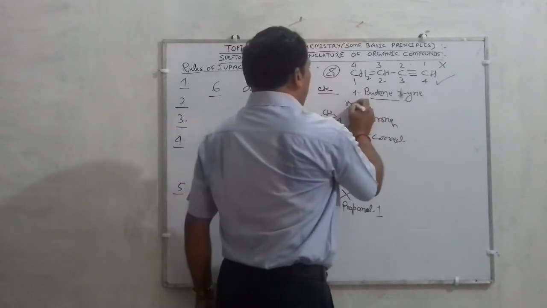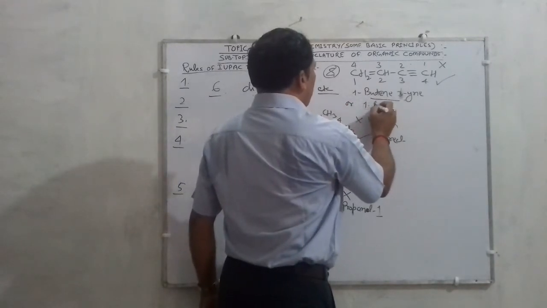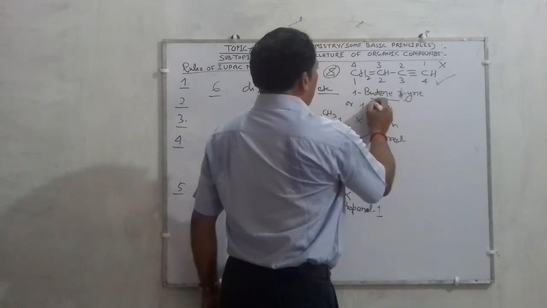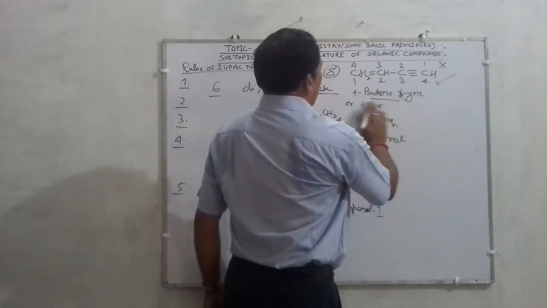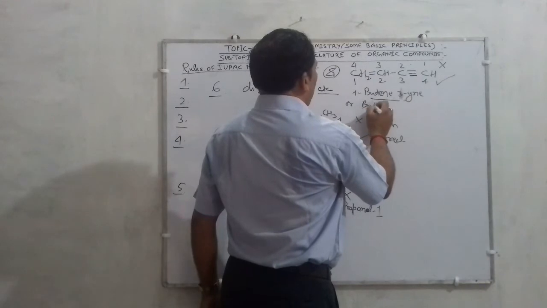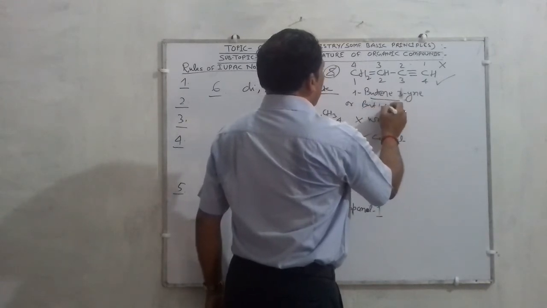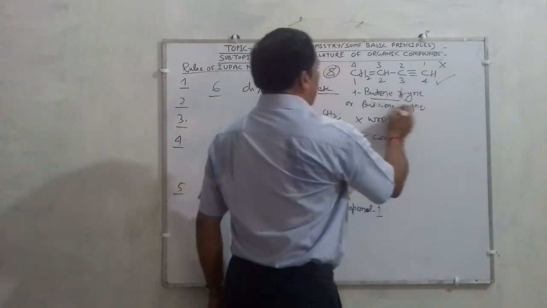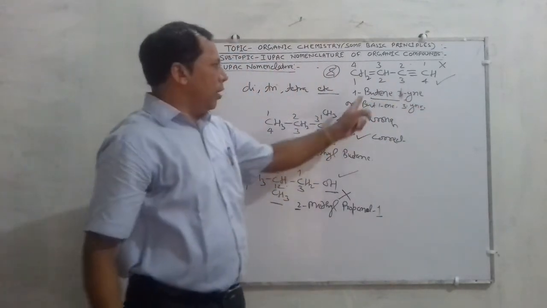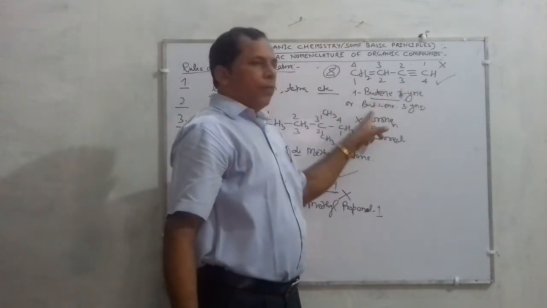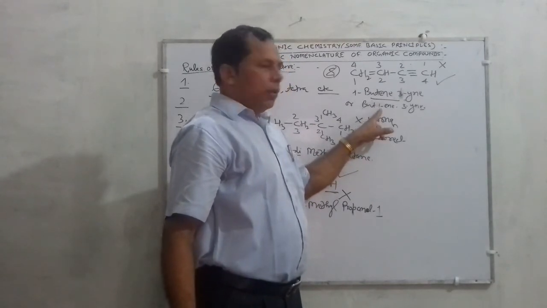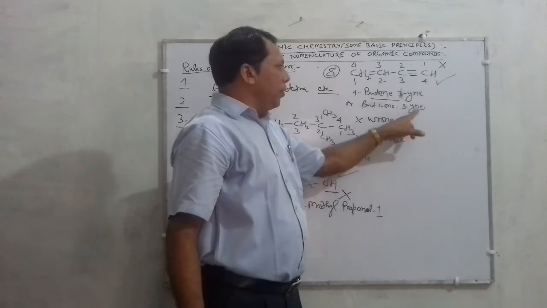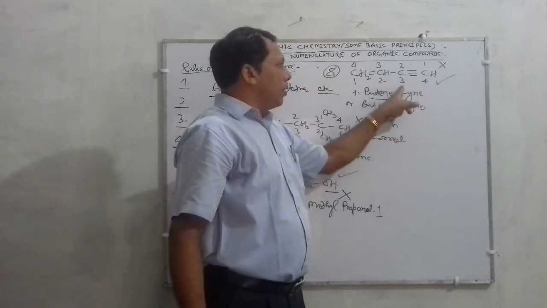More simply you can write it as but-1-en-3-yne. But shows 4 carbons, 1-ene means the double bond is present on carbon number 1, and 3-yne means the triple bond is present on carbon number 3.